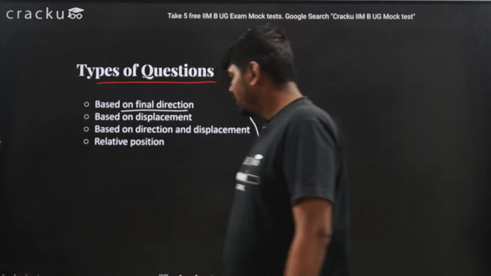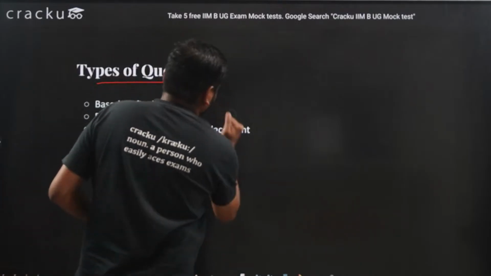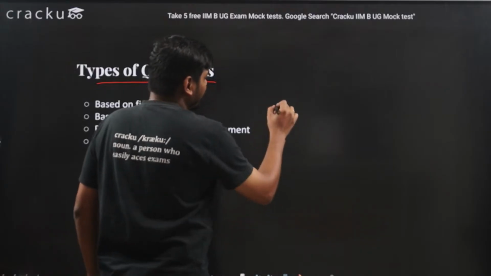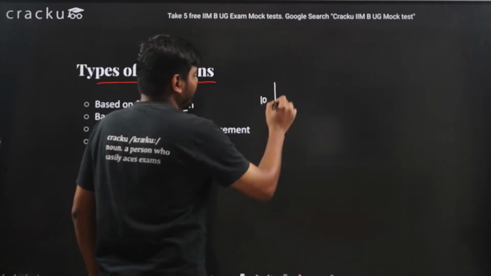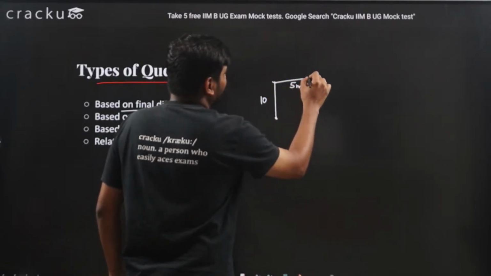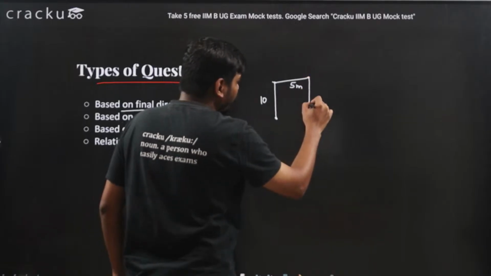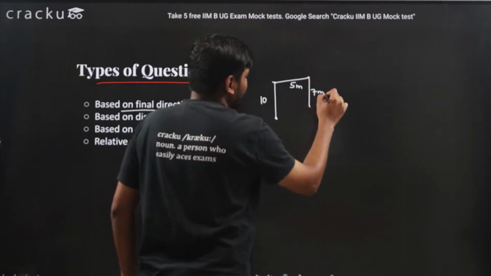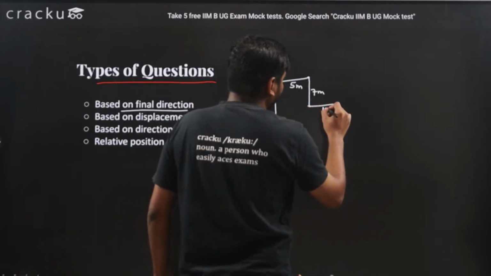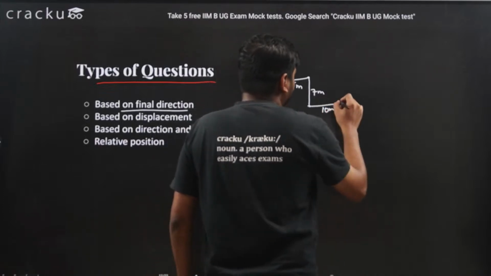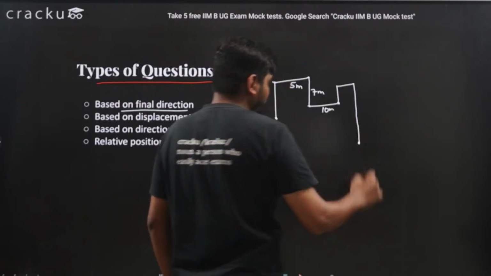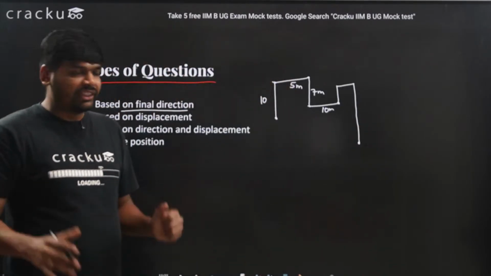For example, if I tell you that I was standing here and first I moved here 10 meters, then I took a right, then I moved 5 meters, then I went down and moved 7 meters, then again I take this direction and I moved a distance of 10 meters, and then I moved up here, now I am here. Now what is the direction that I am facing?